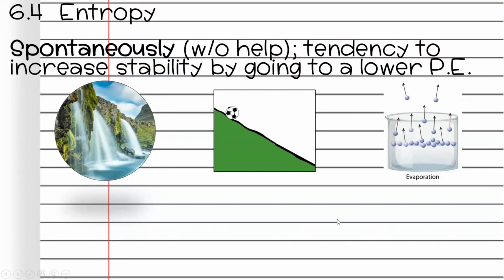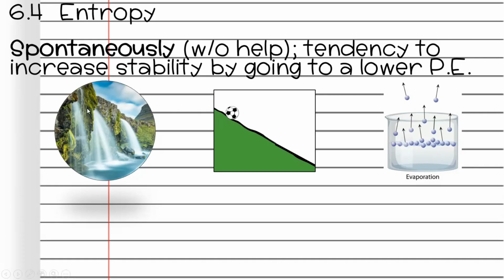Hello, today is 6.4 entropy. Here are three examples of things that are spontaneous. Spontaneous means it's something that happens without any help. It has a tendency to increase the stability of something by moving it from a higher potential energy down to a lower potential energy.